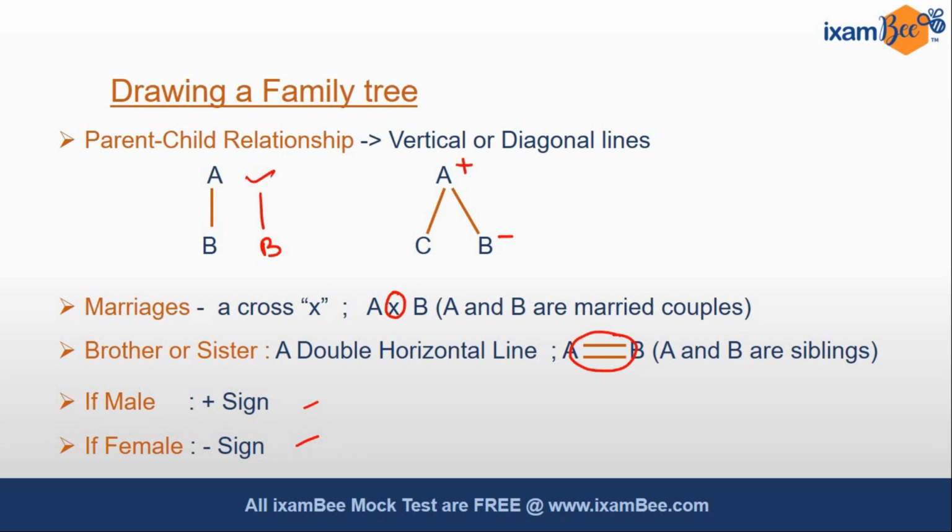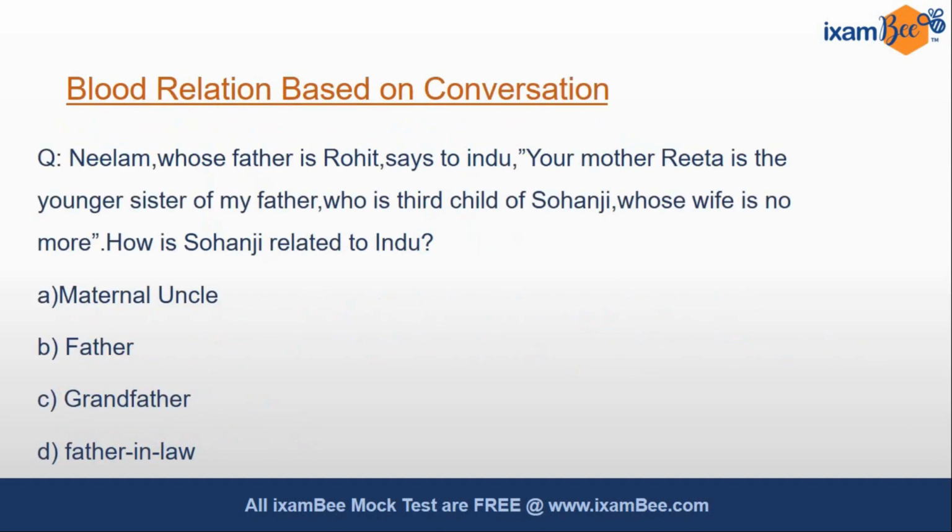Now let's see some questions based on each topic so that your concepts become clearer. The first one is blood relation based on conversation. Let's read the question. Neelam, whose father is Rohit, says to Indu, your mother Rita is the younger sister of my father, who is the third child of Sohanji, whose wife is no more.